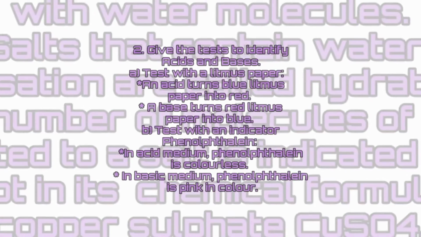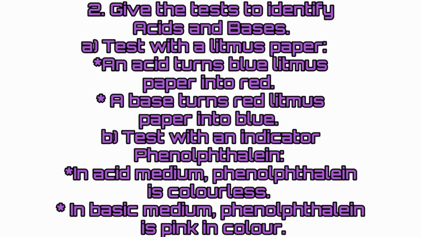Second question: give the tests to identify acids and bases. A. Test with a litmus paper. Answer: an acid turns blue litmus paper into red. A base turns red litmus paper into blue. B. Test with an indicator, phenolphthalein. In acid medium, phenolphthalein is colorless. In basic medium, phenolphthalein is pink in color.